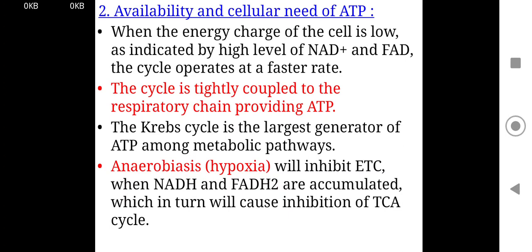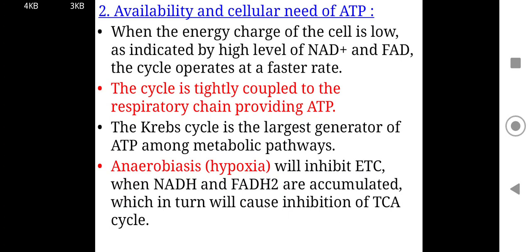Availability and cellular need: when the energy charge of the cell is low, as indicated by high levels of NAD+ and FAD, the cycle operates at a faster rate. The cycle is tightly coupled to respiration to provide ATP. The Krebs cycle is the largest generator of ATP among metabolic pathways.